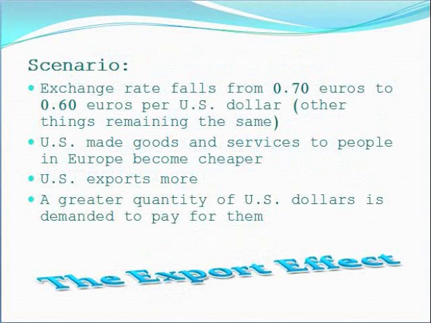The export effect. The larger the value of United States exports, the larger is the quantity of dollars demanded. However, the value of United States exports depends on the exchange rate. For example, let's say the exchange rate falls from 0.7 euros to 0.6 euros per US dollar, which makes US produced goods and services to people in Europe cheaper. The United States exports more goods and services as a result. The quantity of US dollars demanded to pay for those goods and services goes up. This is the export effect.